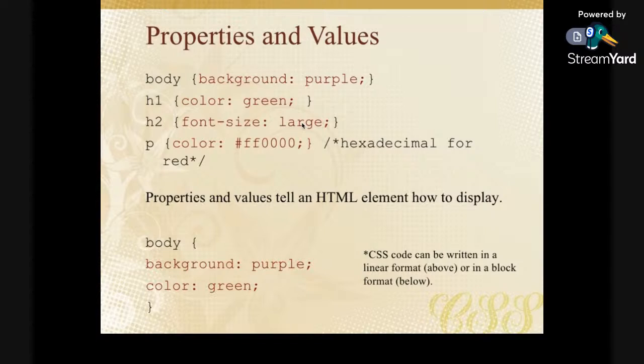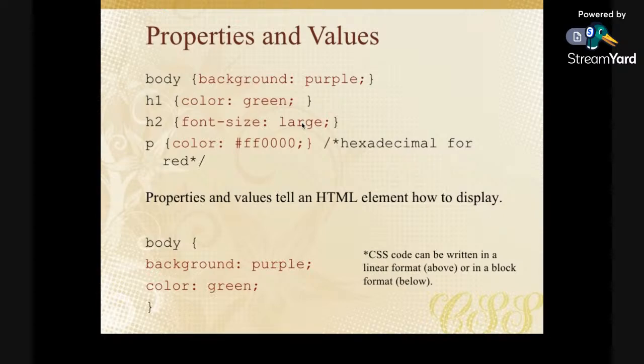From your explanation, a CSS can't stand alone. It must be inputted in an HTML. Not really, not necessarily true. Like I said, there are different ways you can style your HTML, right? There is something called the external style sheet. So you can actually write your CSS to stand alone, even in a separate file all by itself, in an external file. We will get there. But right now we are doing the internal styling, which is on the page.